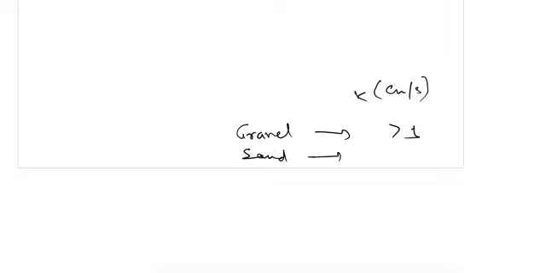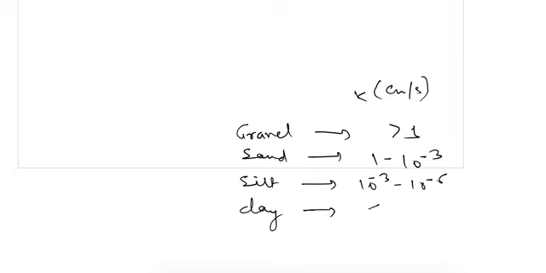There are some general values for this coefficient of permeability. For its K value in centimeter per second, gravel is greater than 1, sand is 1 to 10 to the power minus 3, silt is 10 to the power minus 3 to 10 to the power minus 6, and clay is less than 10 to the power minus 6.